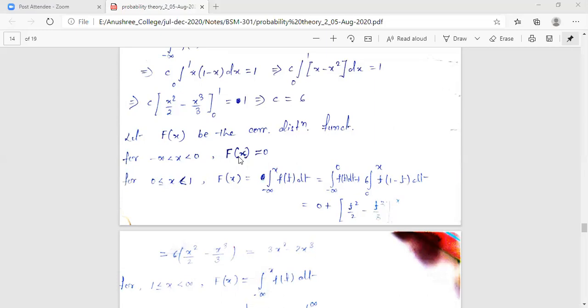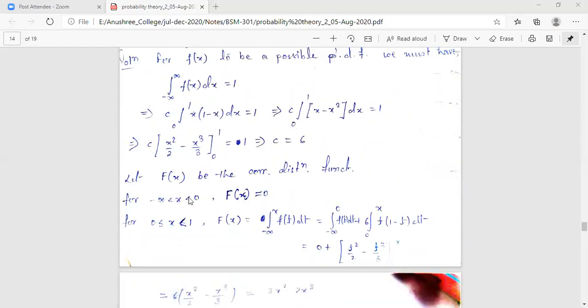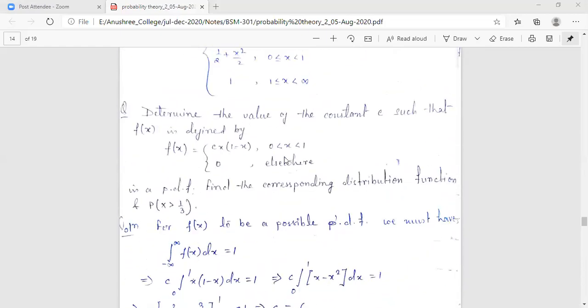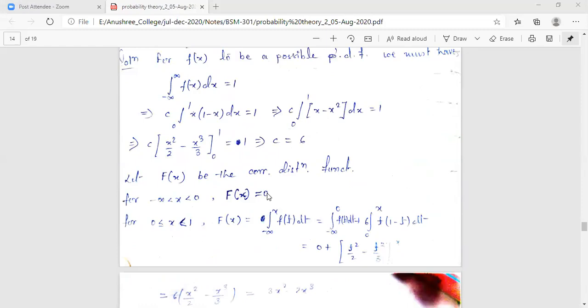For this interval, what is the value of small fx? Small fx is given over here, where c becomes 6. What is the interval? Minus infinity to 0. What is small fx? Minus infinity to 0 means it is elsewhere, not in 0 to 1. For anything elsewhere, outside 0 to 1, small fx equals 0. That's why capital Fx is also 0. Integral of 0 is 0, nothing else.